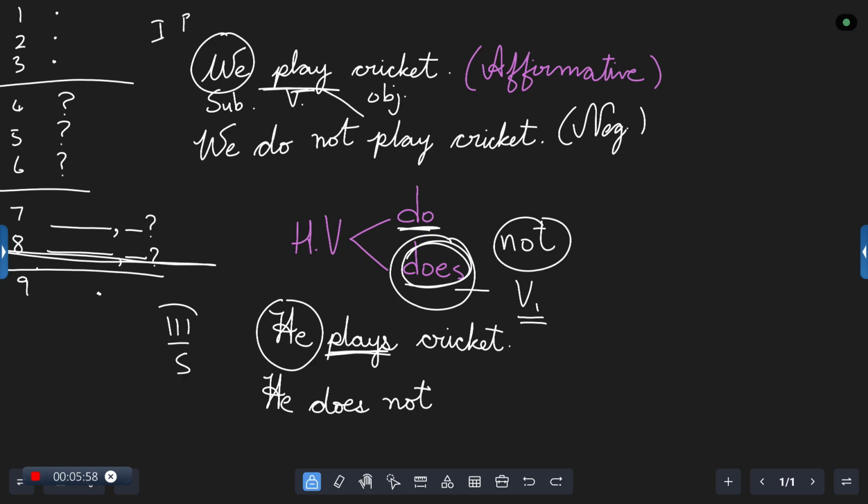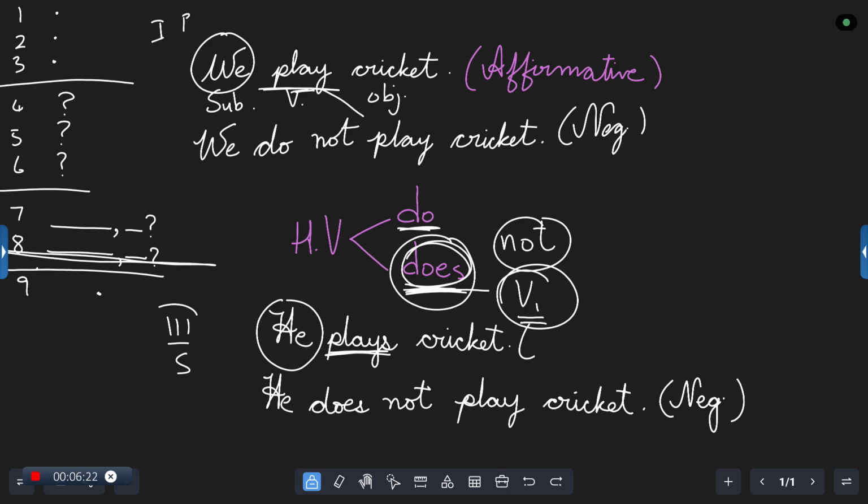Now we should remember when we are making use of the S form, another thing must change into only the V1 form and not V1 plus S or ES or IES. So what will be the verb here? Play. He does not play. What's the object? Cricket. As it is, we get here cricket. Is this understood by everyone? Yes or no?